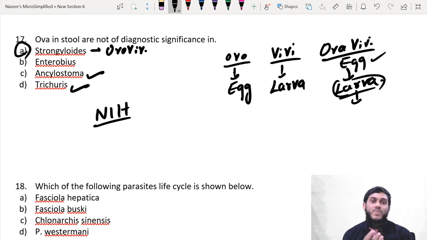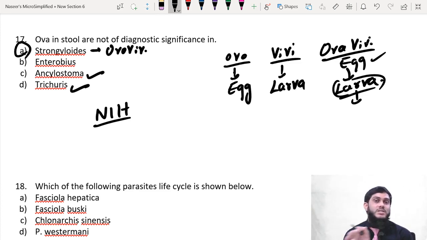While passing the stool, there is a possibility that eggs may come in the stool, but very rarely and very few in number. Very rarely are eggs seen in the stool, and very few in number, because eggs are in the perianal area only, and stool is coming from the anal area. So it is possible that eggs may come in the stool also.